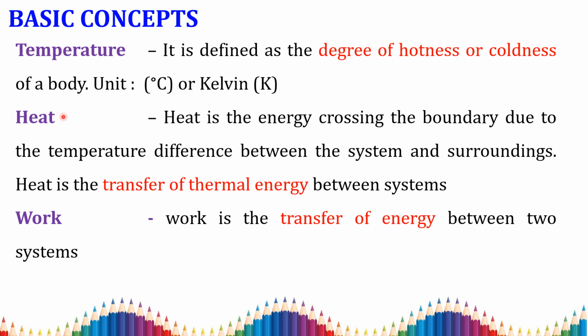Heat is energy crossing the boundary due to a temperature difference. Due to the temperature difference, energy can be transferred from one place to another, that is, from the system to the surrounding or from the surrounding to the system. Then it is said to be heat. Heat is a transfer of thermal energy between systems. Work is also a transfer of energy between two systems.